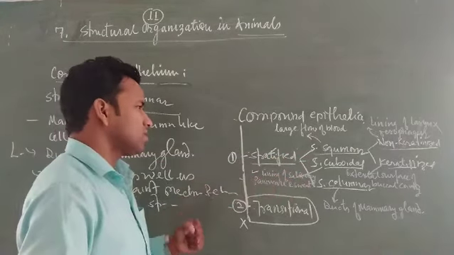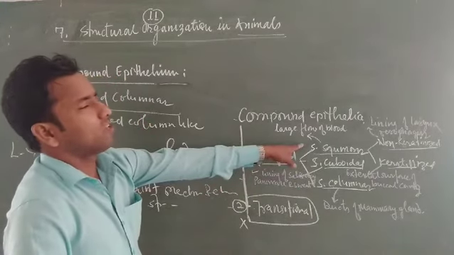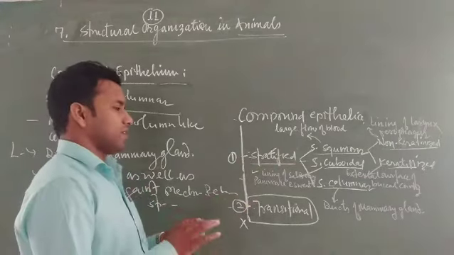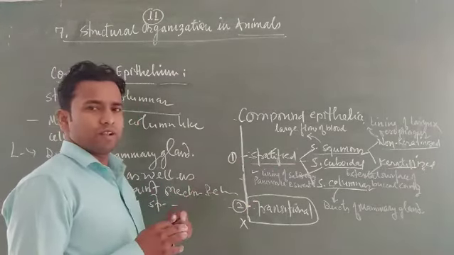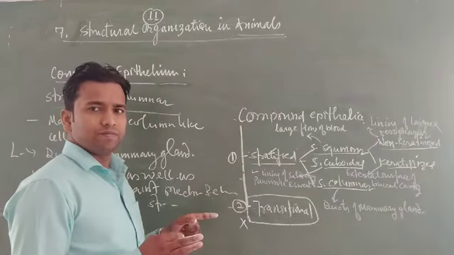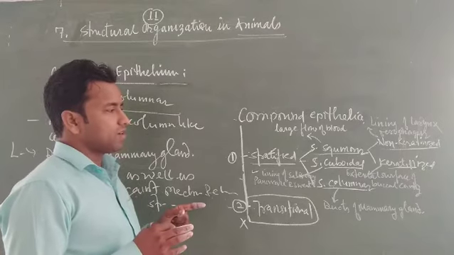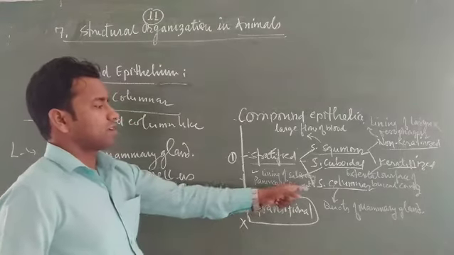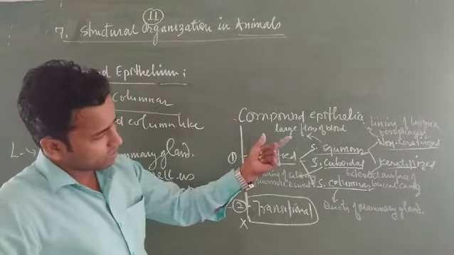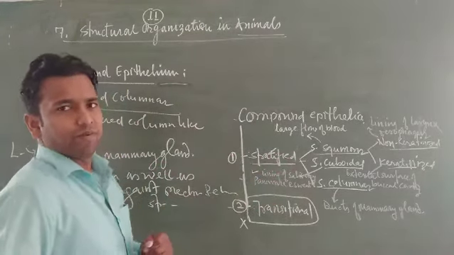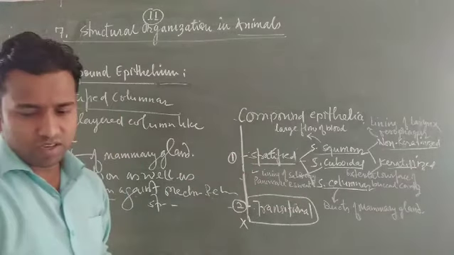Just remember: in stratified squamous the cell shape is squamous but multilayered; in stratified cuboidal the cell shape is cuboidal but multilayered; in stratified columnar the cell is column-like but multilayered. What are the different locations in the body and what function they perform? These are the only points to be written in the exam, that is important.